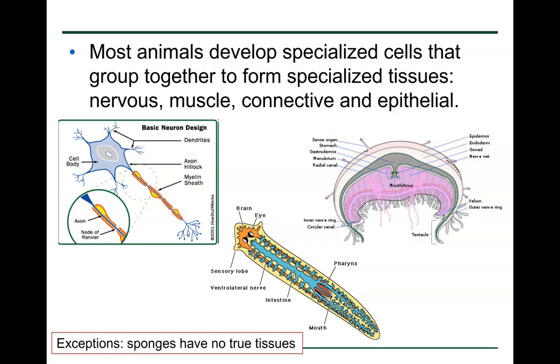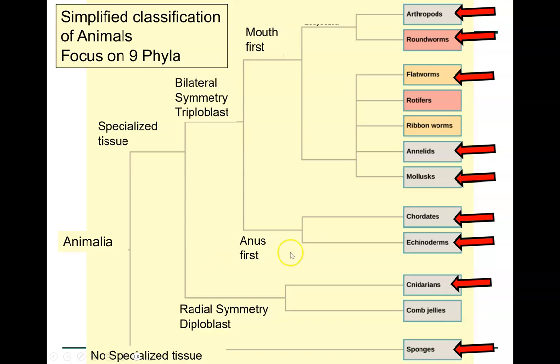So most animals are going to develop specialized cells. In this example, we have nerve cells. In this example, even very simple organisms have brains, eyes, intestines. You have a mouth, an anus. So you've got all kinds of specialized cells going on, specialized tissues: nervous, muscle, connective, epithelial. The exception to that is going to be our simplest animal, which are sponges, and they have no true tissues.